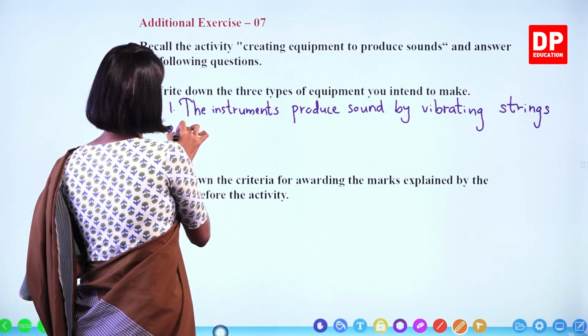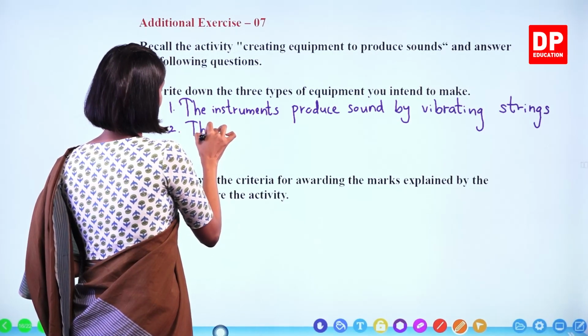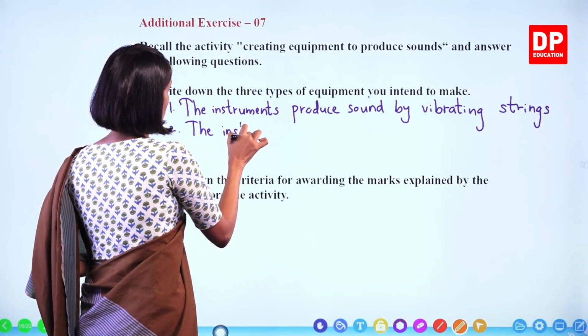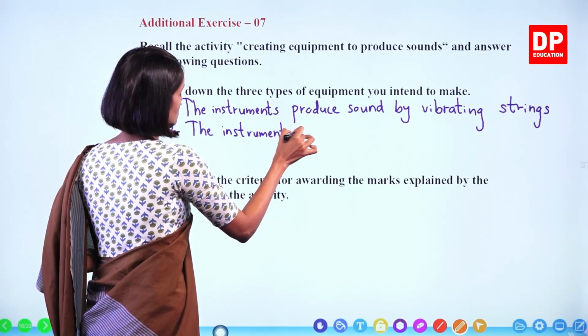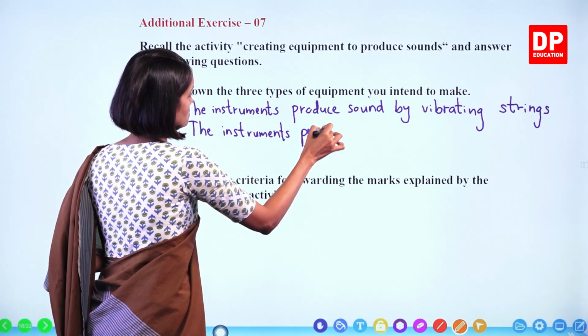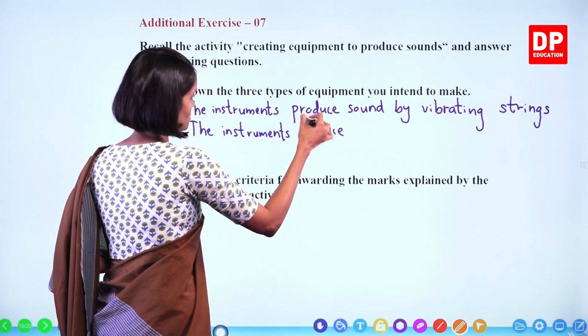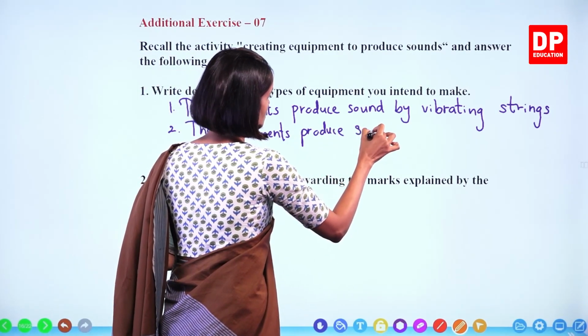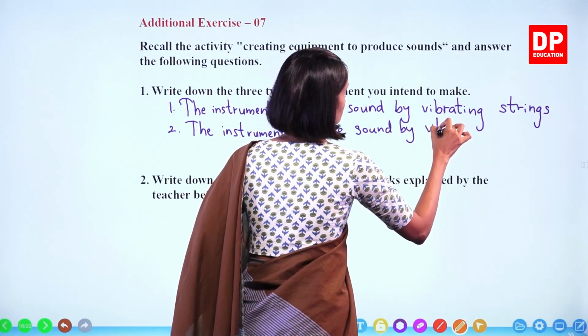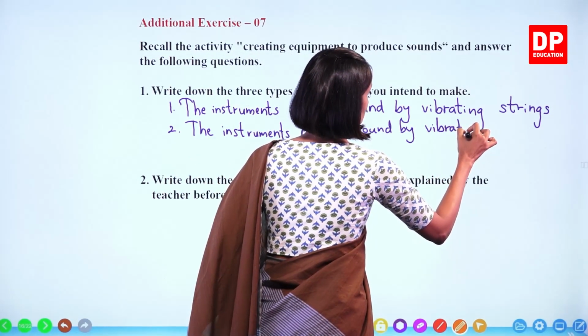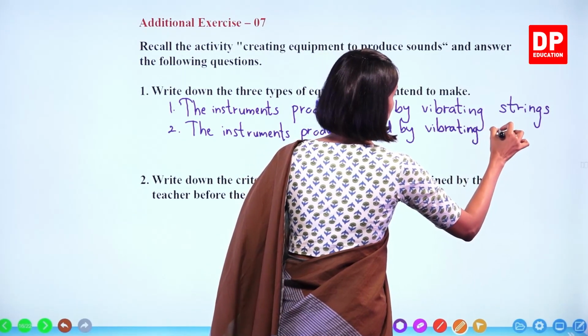Number 2, the instruments that produce sound by vibrating air columns.